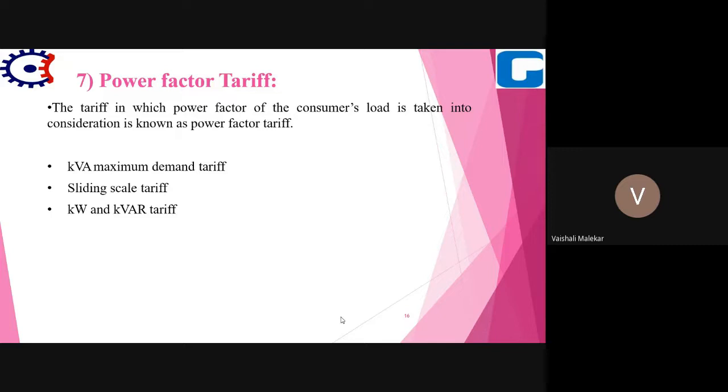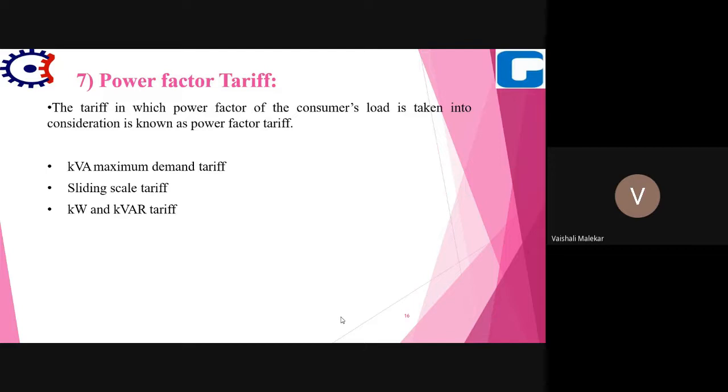The next is the power factor tariff. In the power factor tariff, the consumer's load is taken into consideration, because power factor is very important and has to be considered for commercial and industrial consumers. Commercial and industrial consumers where electrical machines work have to face the problem of maintaining the power factor at the required level, and hence they are penalized for poor power factor.